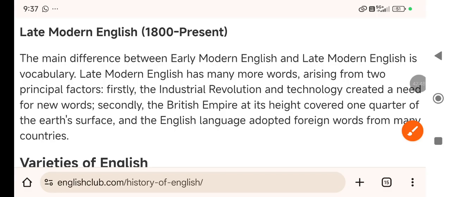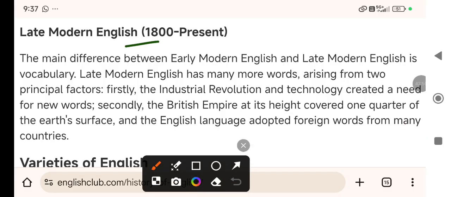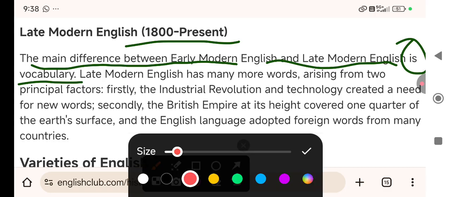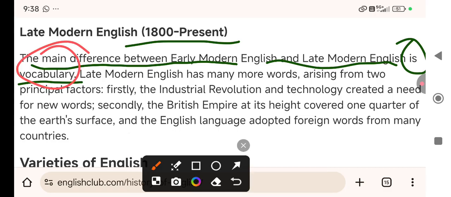That is the period from 1800 to present. So how did early modern English become late modern English? The main difference between early modern English and late modern English is vocabulary. A very big reason is vocabulary, right?